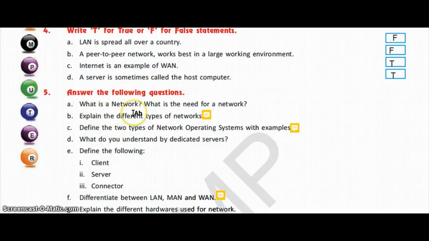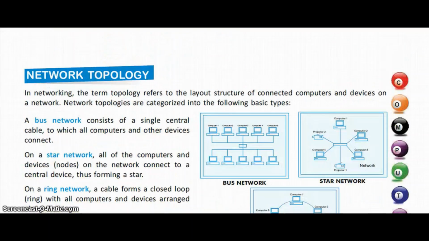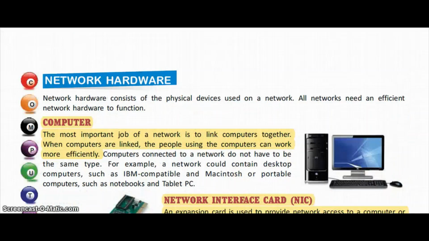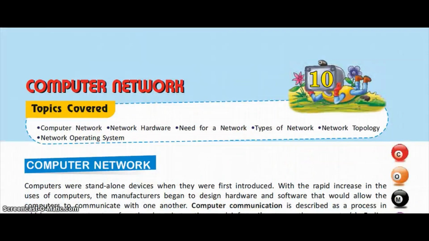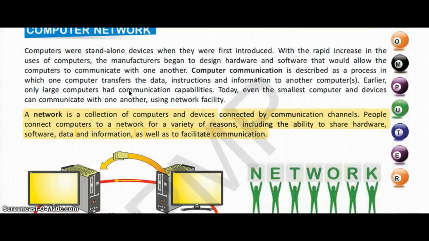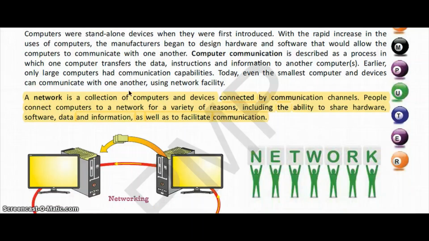What is a network? What is the need for network? For that we have to move to the first page of the chapter, this one. And the answer is a network is a collection of computers and devices connected by communication channels.